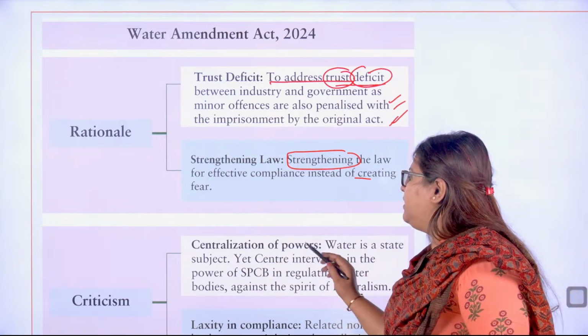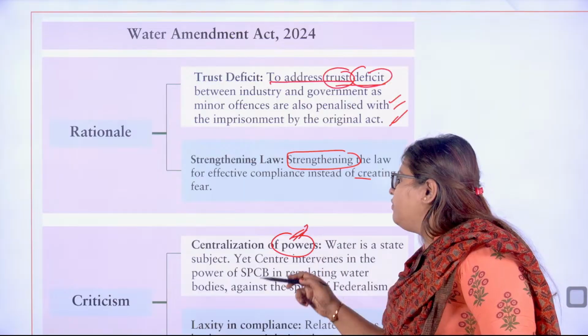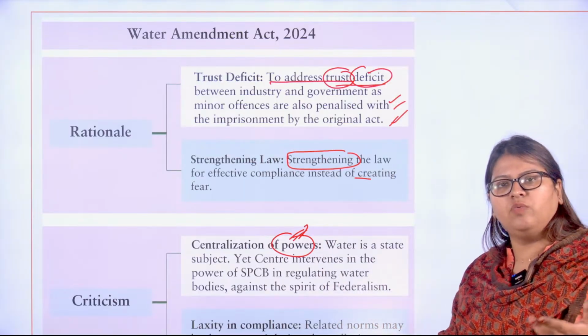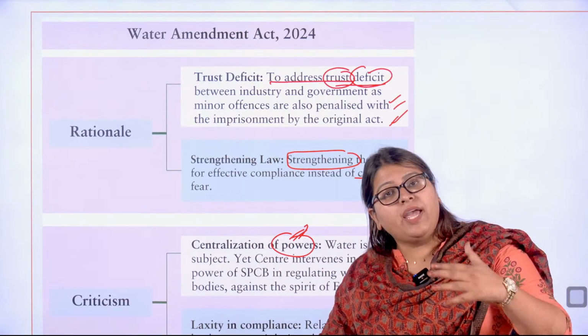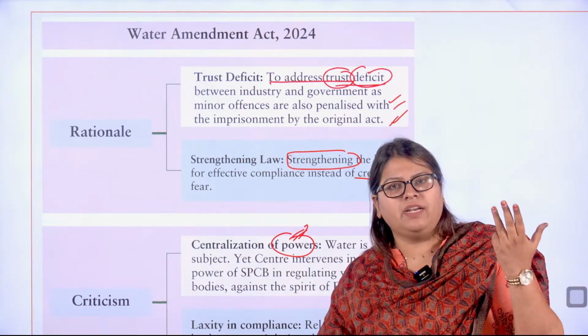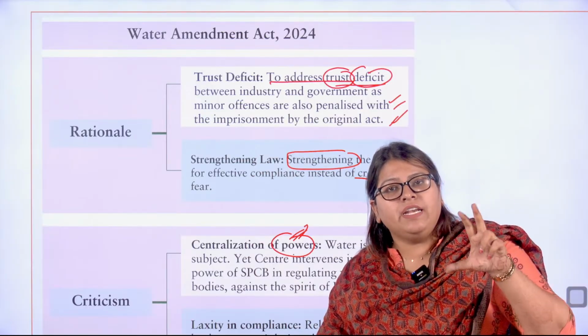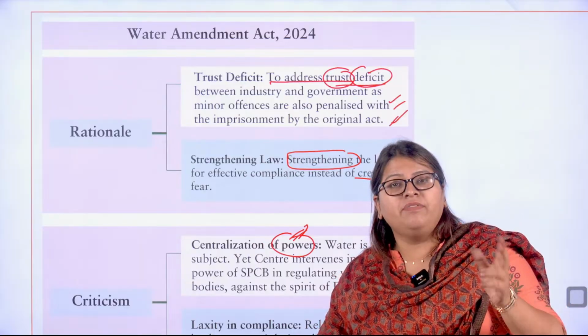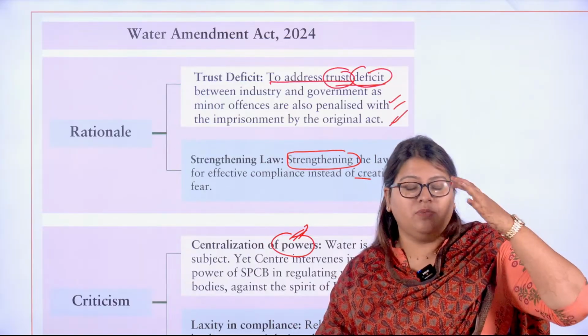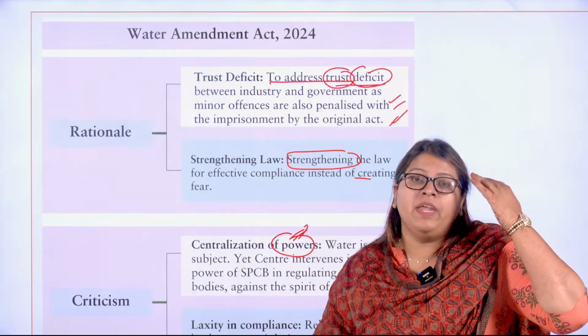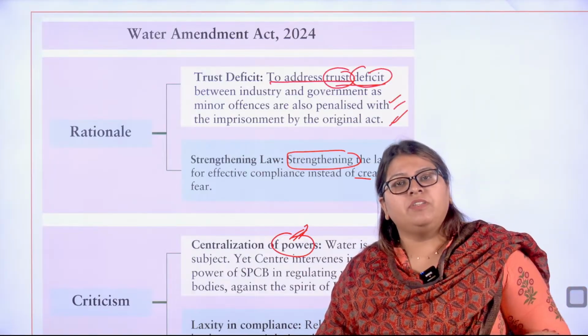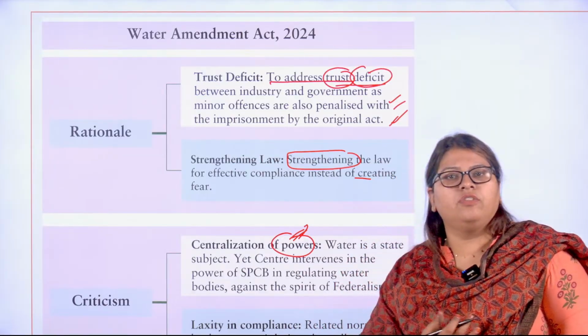Next one is criticism. There is too much centralization of the powers. That is the manner in which the State Pollution Control Board chairman will be nominated will be decided by the Center. They will decide if any industry can be exempted from getting the permission for establishing the treatment plant over there. All that also they had said.